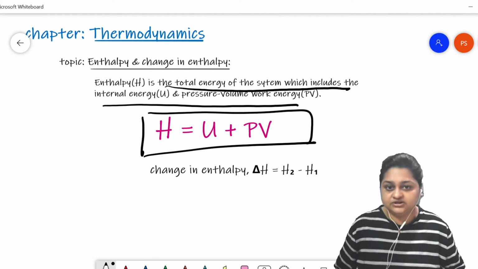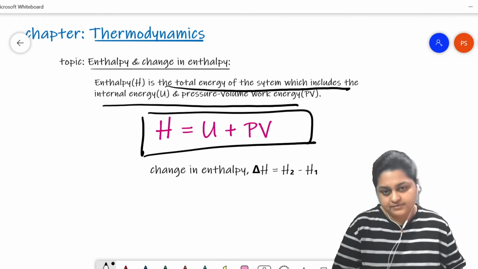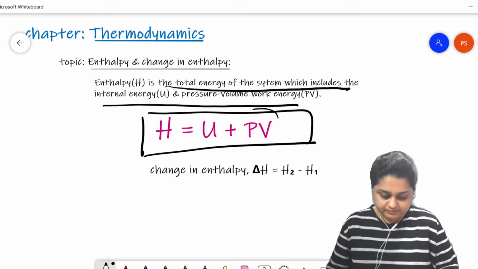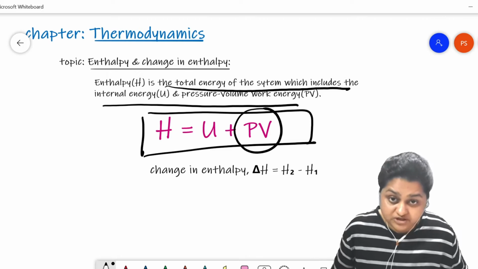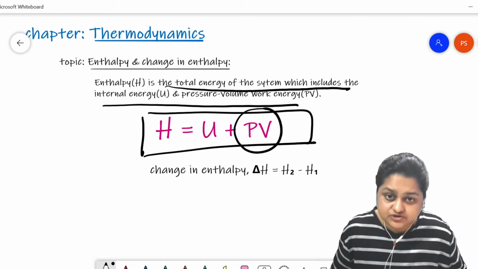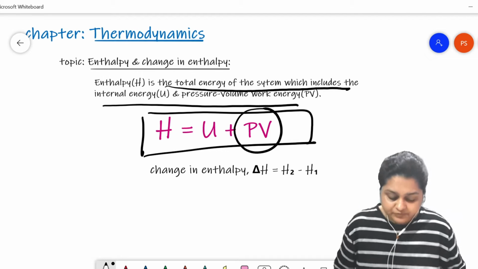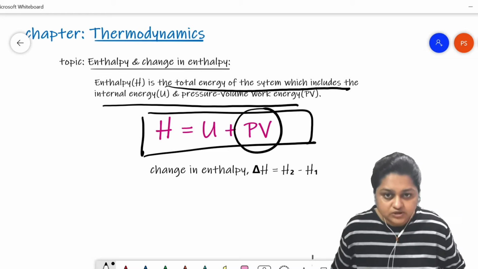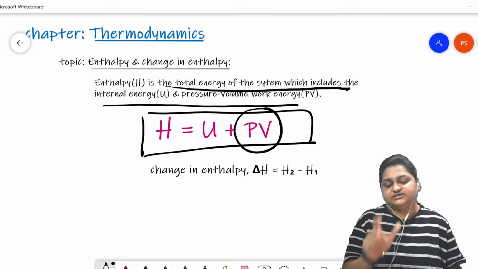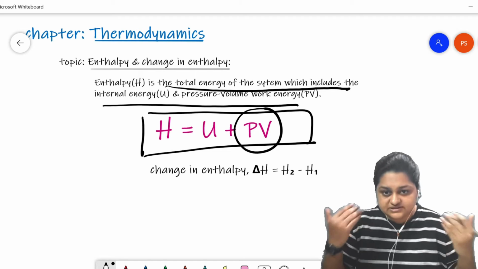U is the internal energy of the system that just came into existence. PV is the pressure volume work energy that the system has to interact with its surroundings. The total summation of these two energies results in the total energy of the system, that is, the enthalpy of the system.